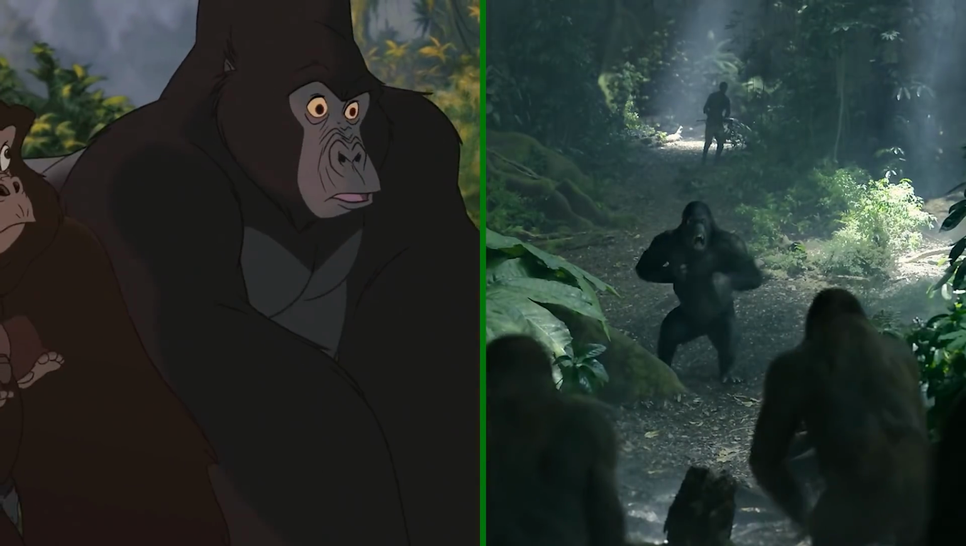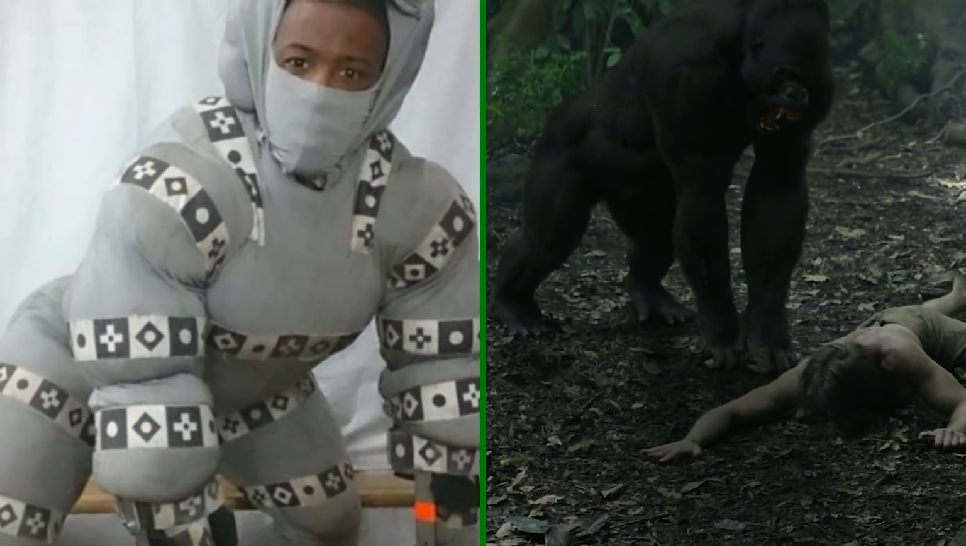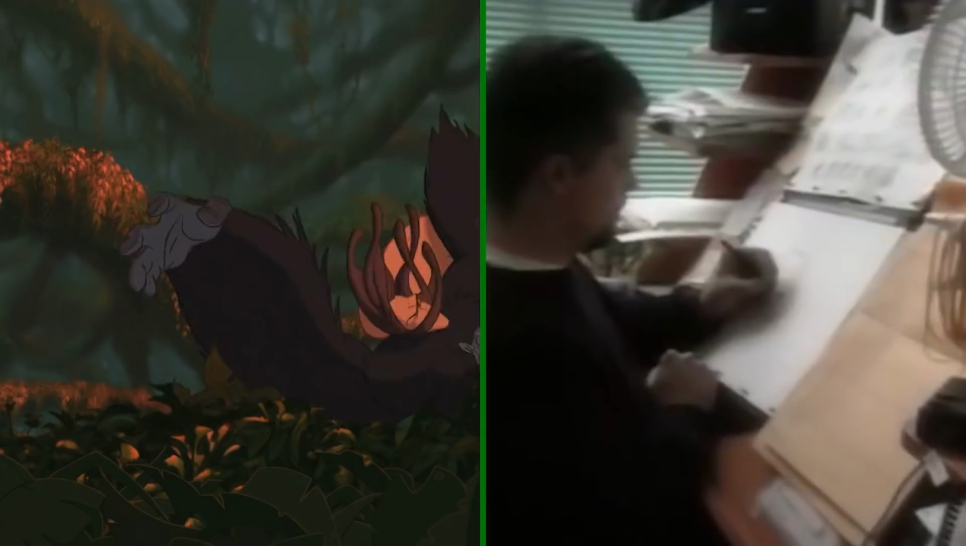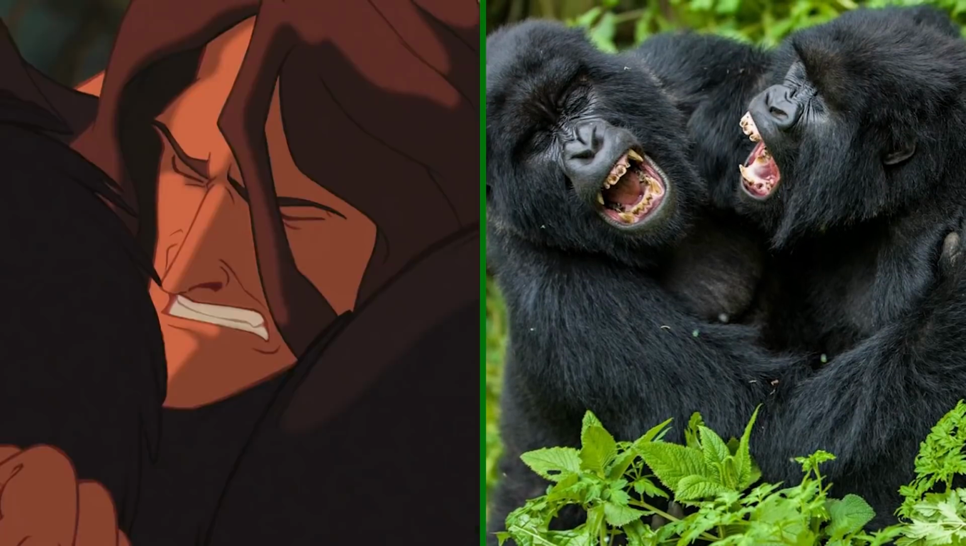Like Kerchak, Akut eventually becomes the leader of the apes. To film the scene where Tarzan fights Akut, the filmmakers designed a padded suit and a transparent helmet to make the stuntman look as large as an ape. For the Disney version, the animator studied what territorial fights between apes look like in the wild.